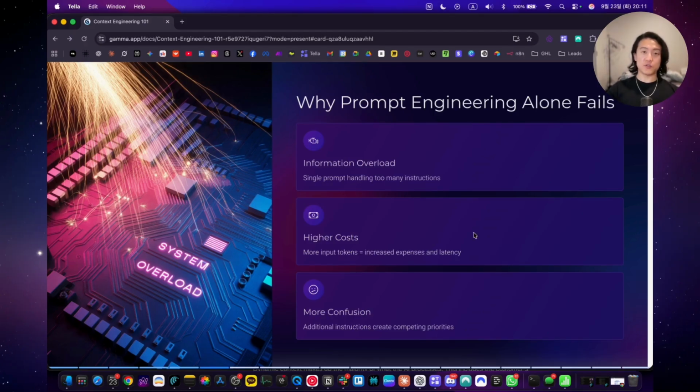So you're effectively paying premium prices for non-premium speed. And the third reason, more confusion. This is the priority paradox. When you pile multiple instructions into one prompt, you create competing priorities without clear resolution mechanisms. Be helpful, but be brief. Follow policy, but make exceptions for VIP customers. Be thorough, but be efficient. So they kind of contradict each other, you know? So the AI can't resolve these contradictions intelligently because it lacks the contextual framework to understand when one instruction should override another. So it either defaults to rigid rule following that's extremely ineffective and inefficient, or it makes inconsistent judgment calls that frustrate the customers and the support team and the business.